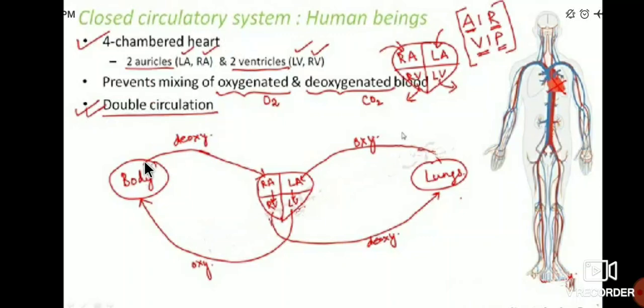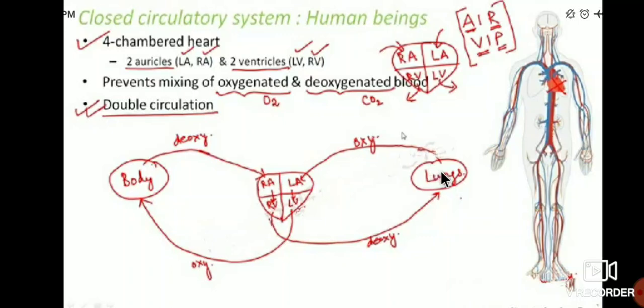In the other route, the deoxygenated blood present in the human body moves to the right auricle, then reaches the right ventricle, and then this deoxygenated blood reaches the lungs, and the carbon dioxide present in it comes out of our body through the lungs.